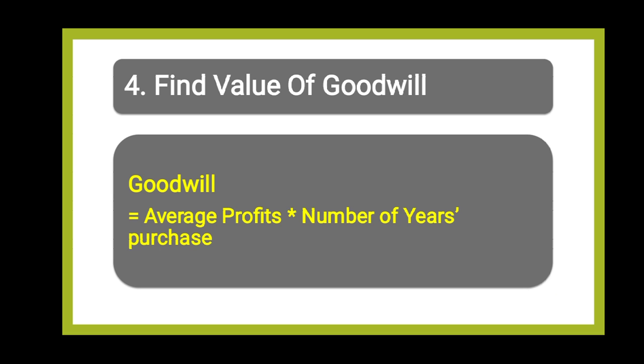And the fourth step, last step, is find out the value of goodwill, and goodwill can be found out by average profits multiplied by number of years purchase. Average profits you have found out in the second step, and the number of years purchase will be given to you in the question.